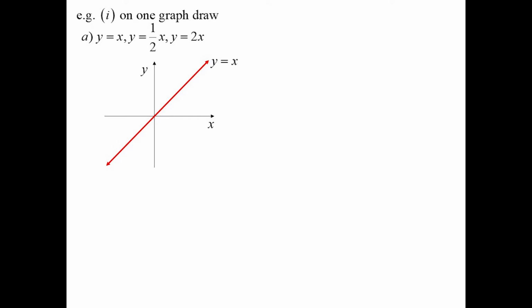So on one graph, we're going to draw y equals x, y equals a half x, and y equals 2x. So there's y equals x. Now, you can think of y equals a half x two ways for this one. Am I saying it's y equals x on 2, which would make it a horizontal dilation, factor of 2, or am I saying it's 2y equals x, which would make it a vertical dilation? Either way, you still get the same shape, because it becomes y equals a half x.